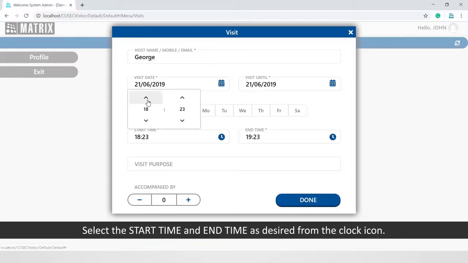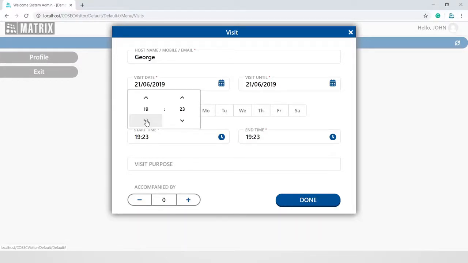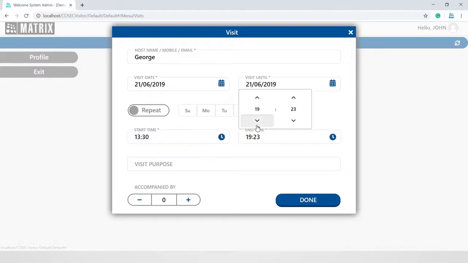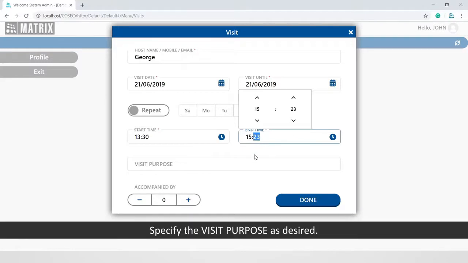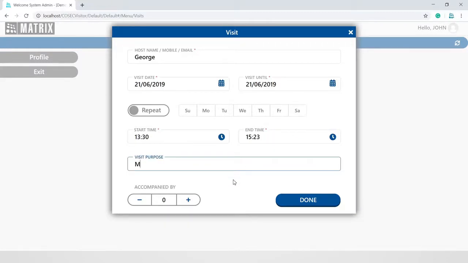Select the start time and end time as desired from the clock icon. Specify the visit purpose as desired.